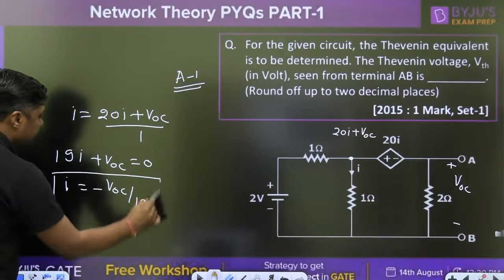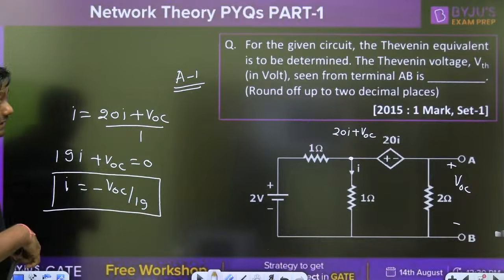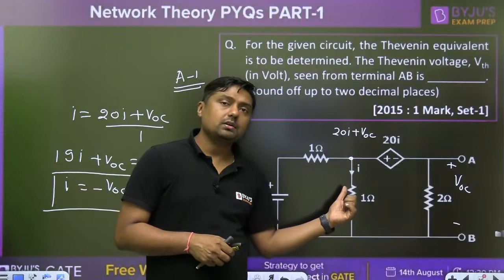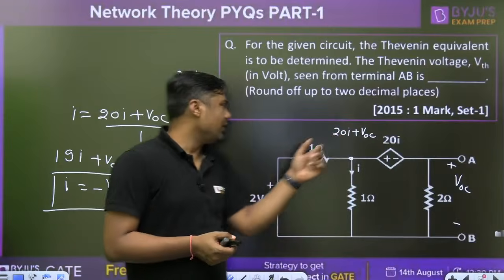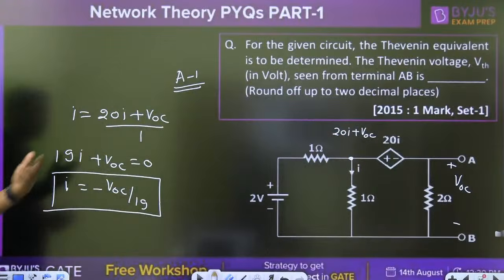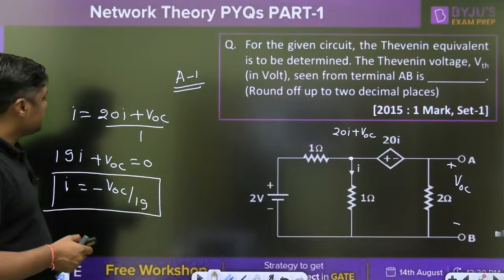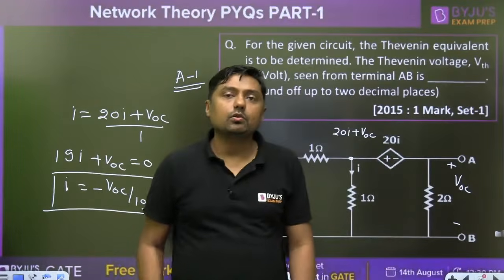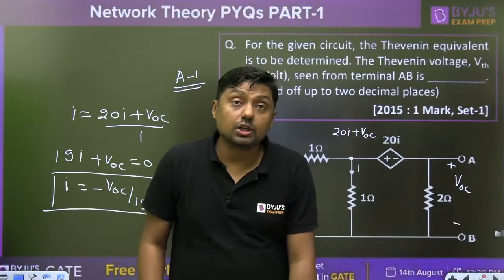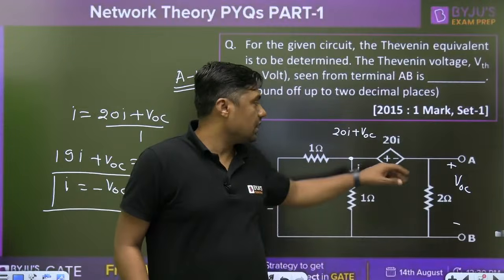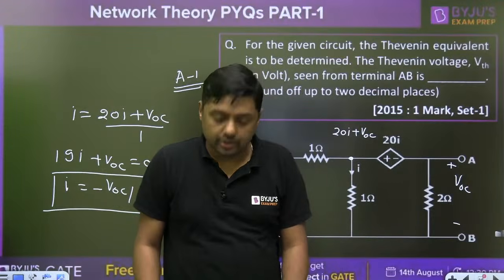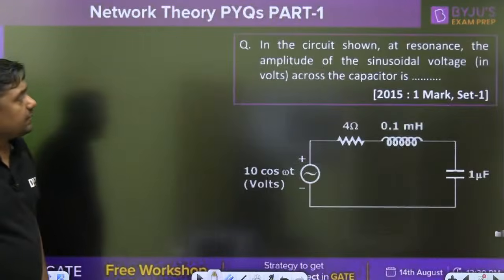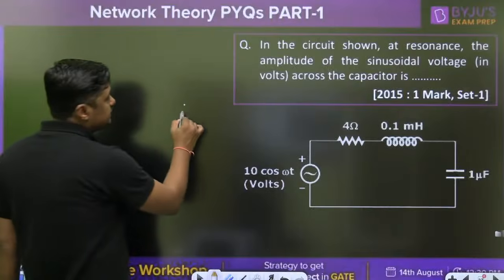First relation. Solve. Then you can apply KCL at this point and directly you are able to get 20. I put the value of I here and then you can find the value. Easy, guys. You can use any method. Solve this particular question. This is called the nodal equation. Write the nodal equation here and you will get the answer for this particular question. And in this way we can find the value here. So this is the first assignment. This is the second assignment.